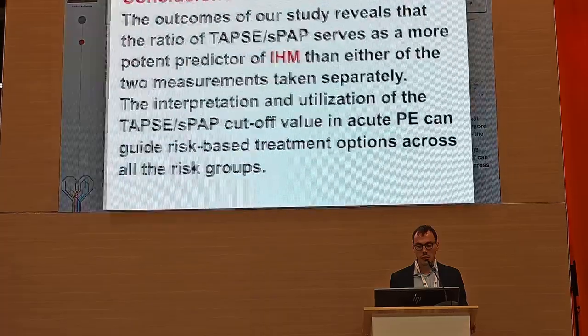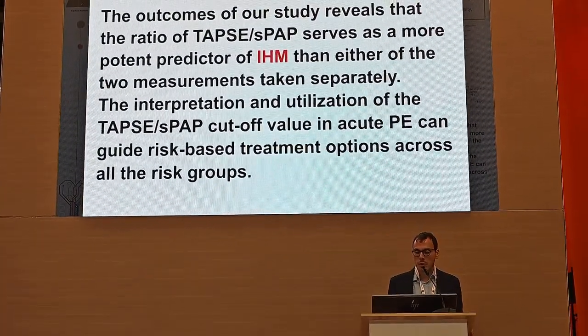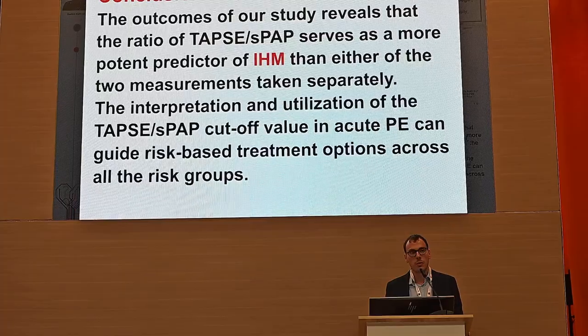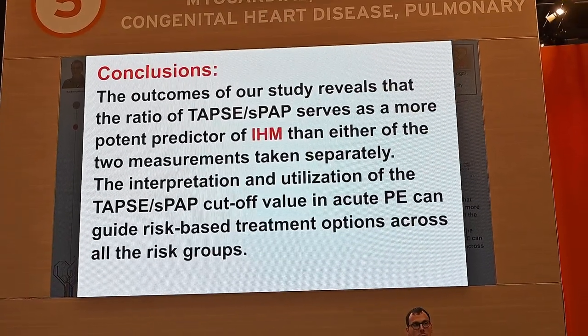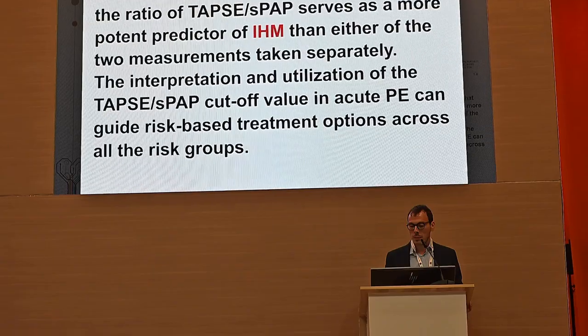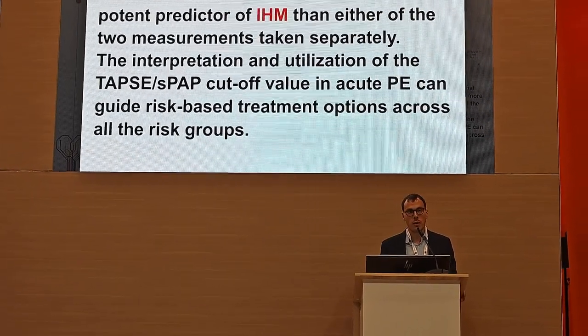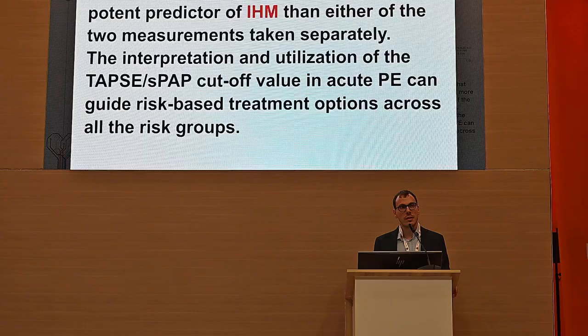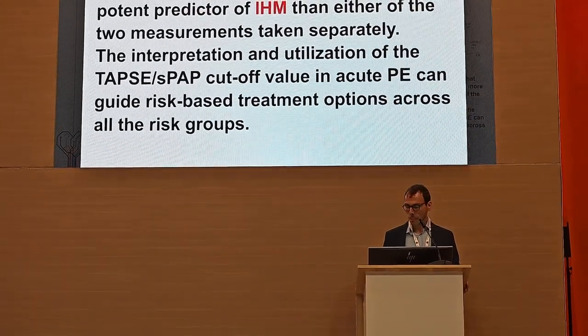In conclusion, the outcomes of our study reveal that the ratio of TAPSE-PASP serves as a more potent predictor of in-hospital mortality than either of the 2 measurements taken separately. And the interpretation and utilization of this ratio and this cutoff value in acute PE can guide risk-based treatments across all the risk groups. Thank you.